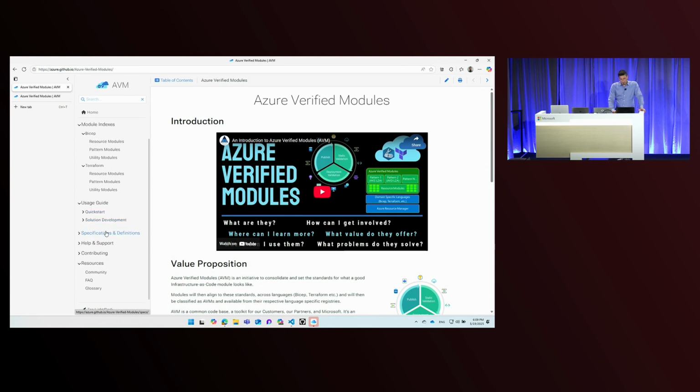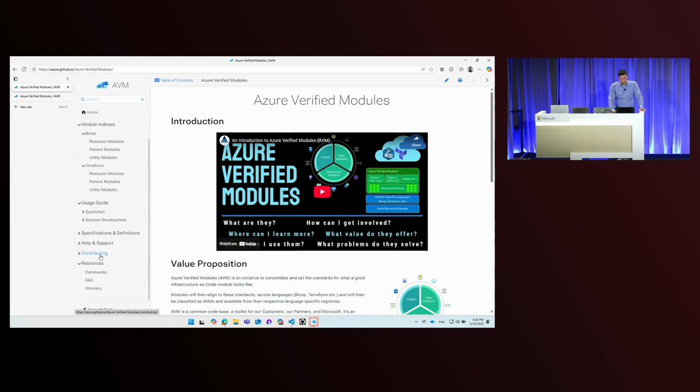Specifications and definitions. This section holds all the information about those rules that I mentioned earlier that make every module look and feel the same. Help and support includes our support statement. It explains how you can submit a support ticket over GitHub in case you find something missing, and has a bunch of other information available.